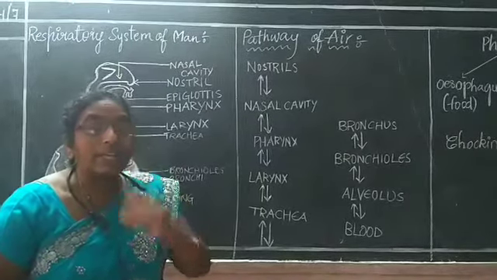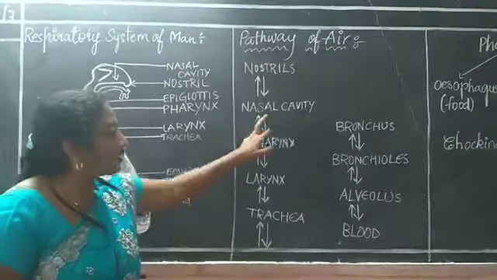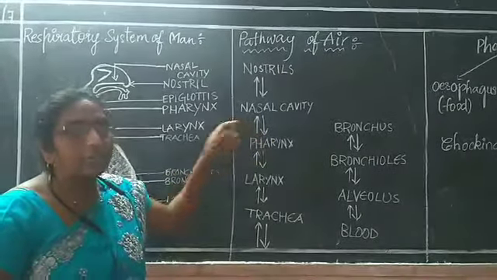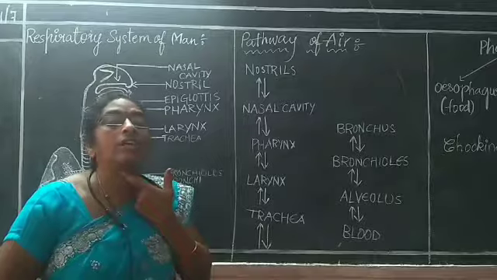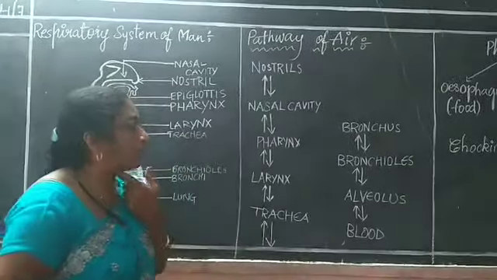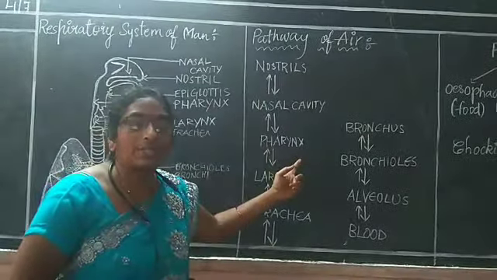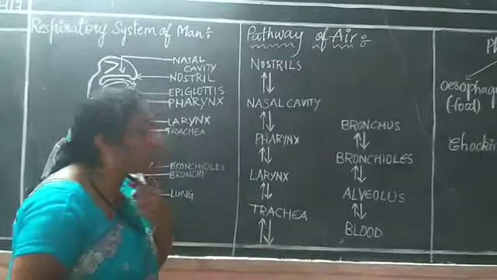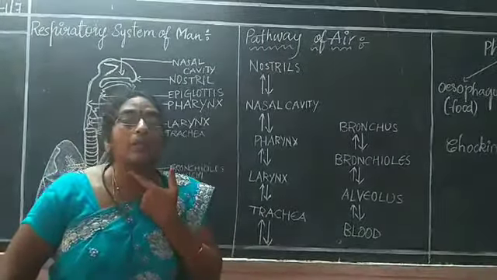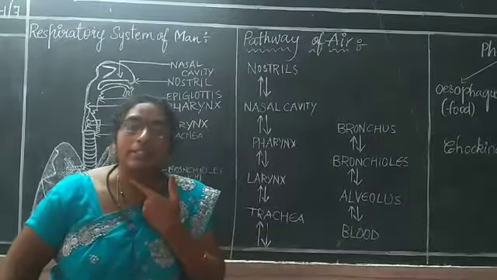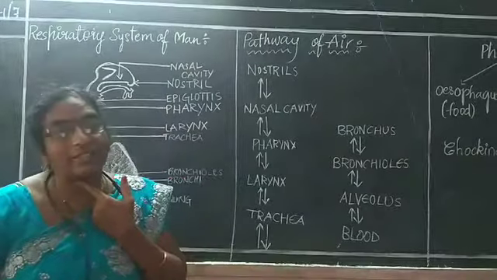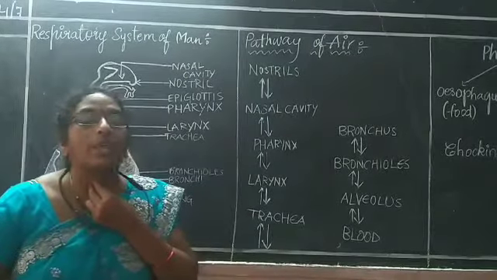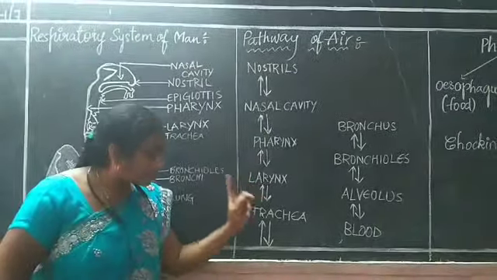Inside this, one cavity is present. That cavity is known as the nasal cavity. Now it has a connection here, a tube-like structure known as the pharynx. From the pharynx it is connected to the larynx. This swollen part appears more prominently in boys than in girls. This swollen part is known as the larynx.